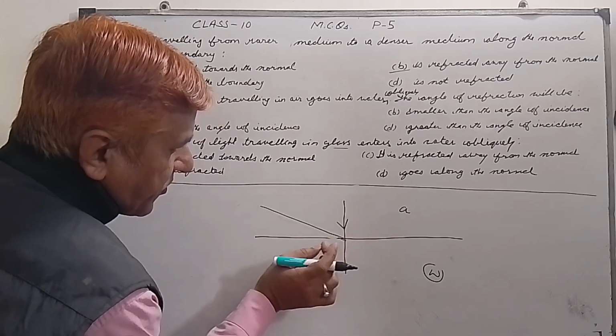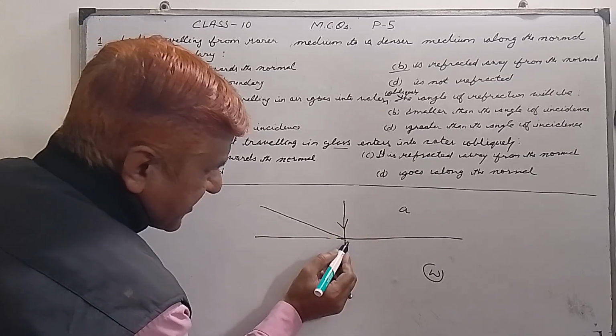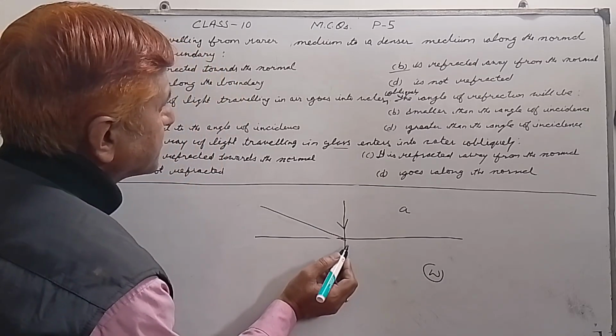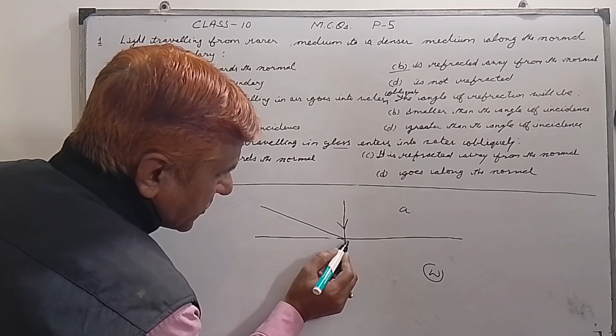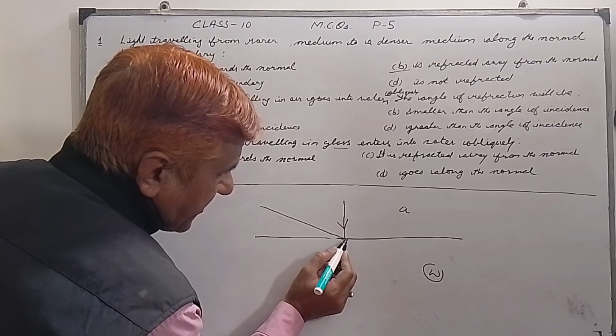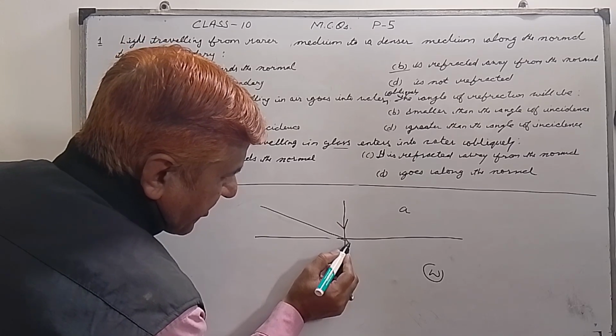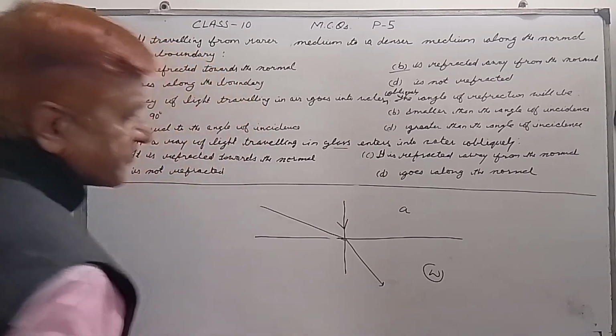Because it is entering into a denser medium, that is water, it will bend towards the normal, like this.